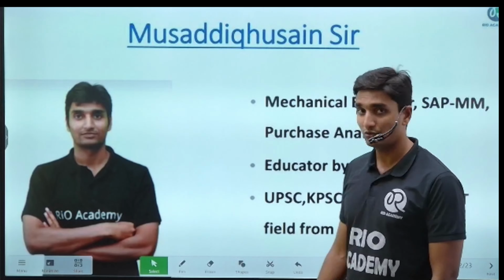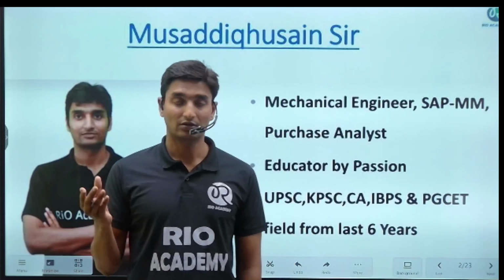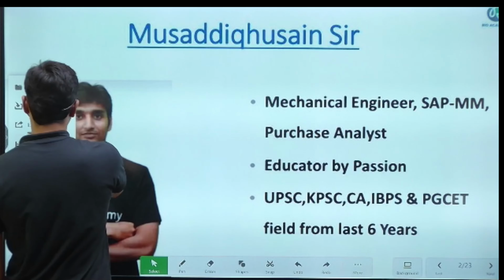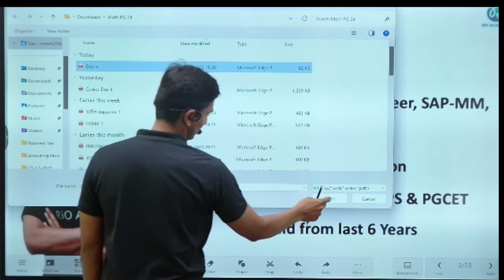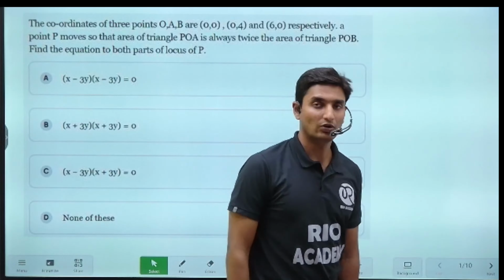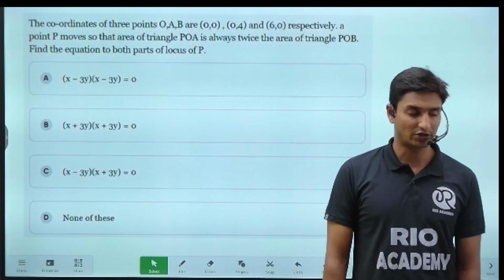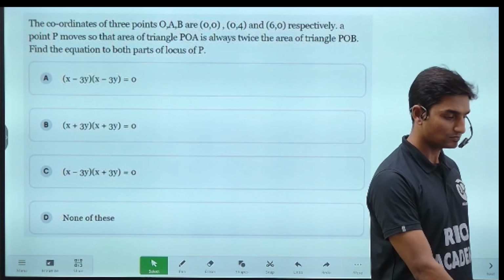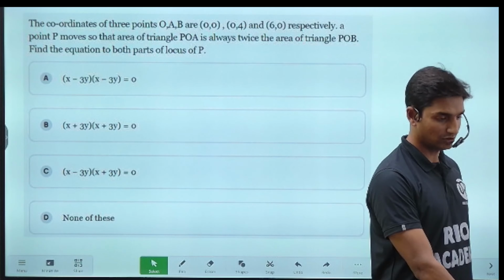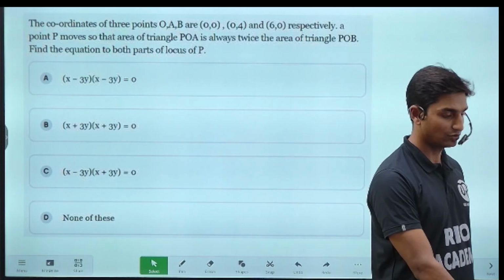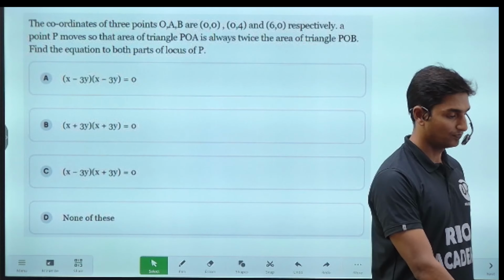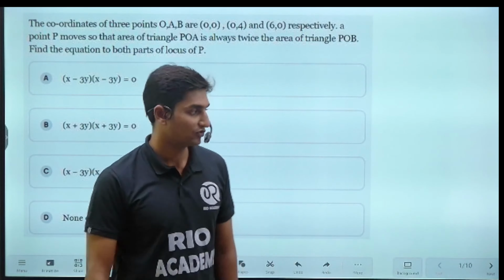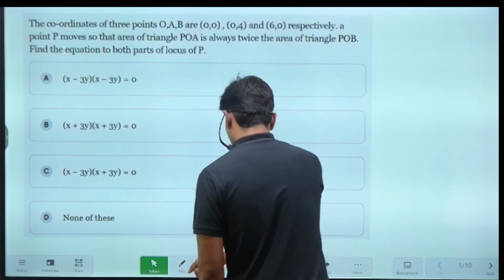Today we are going to cover a few more problems that are important with respect to your PGCET examination. I covered two or three problems in the previous classes, and I hope you have gone through that and it is quite clear to you. Now today's first question is visible on your screen. Whenever you look at a question, first try to read it and understand it. Only then will you get an overall aspect of what your approach should be. So look at the first question here.